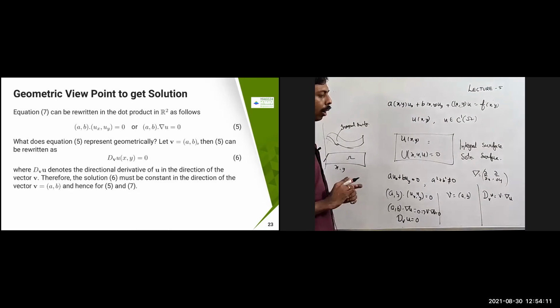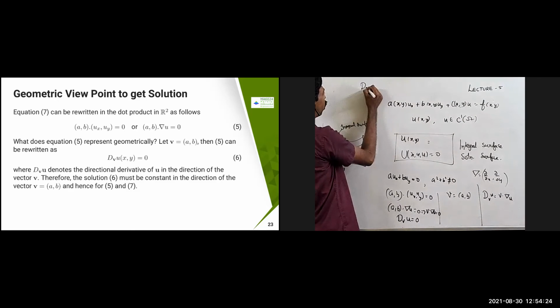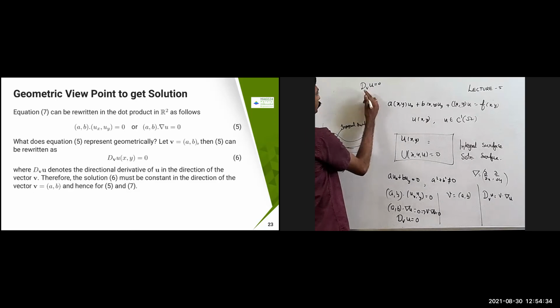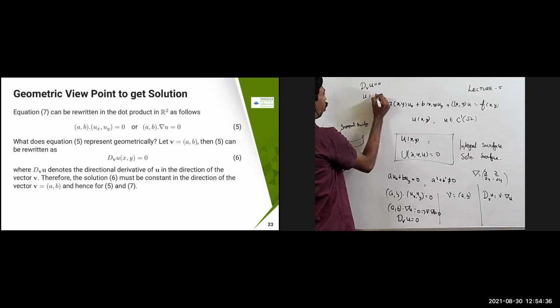Therefore, what you are going to get is the solution of this problem. We are going to obtain that in the direction vector (a, b). So if D_v u equals 0, what you are going to obtain is that u is constant.